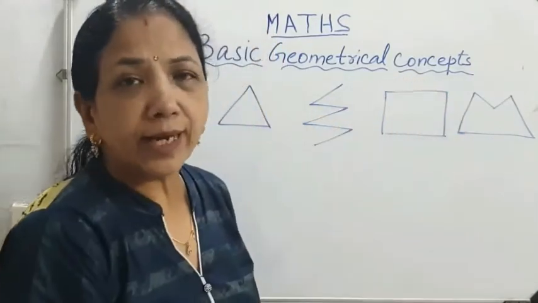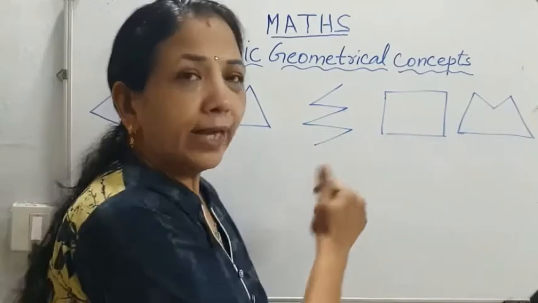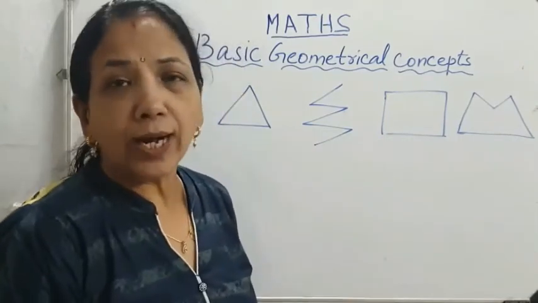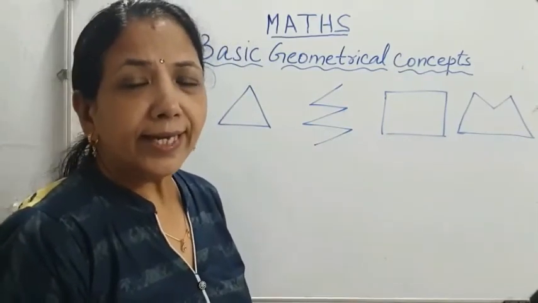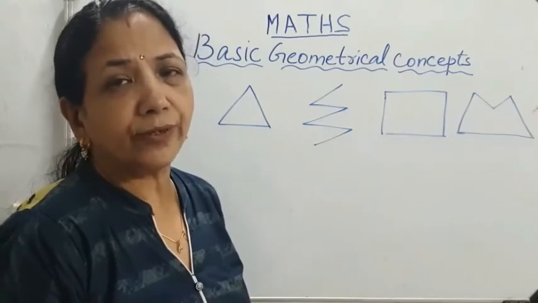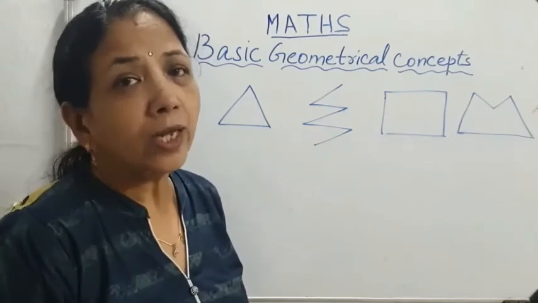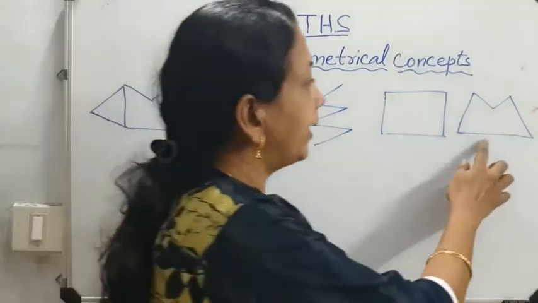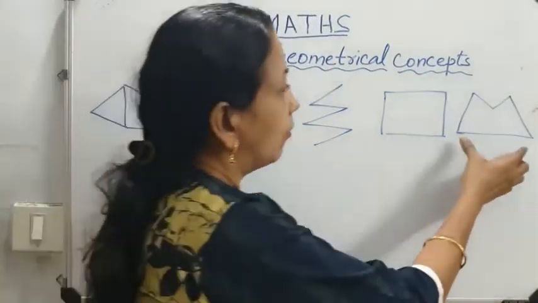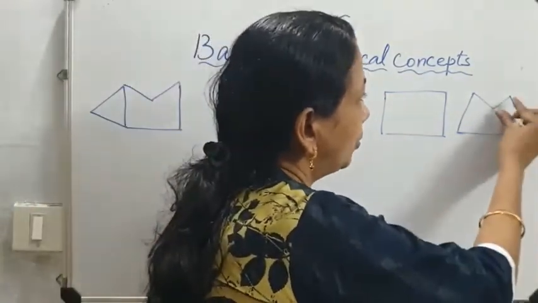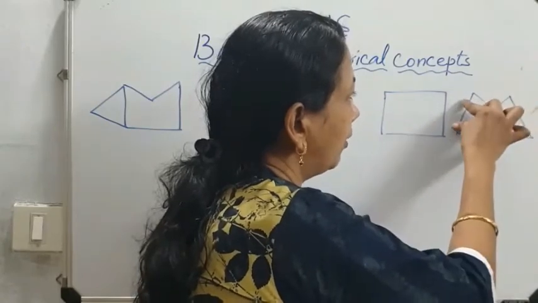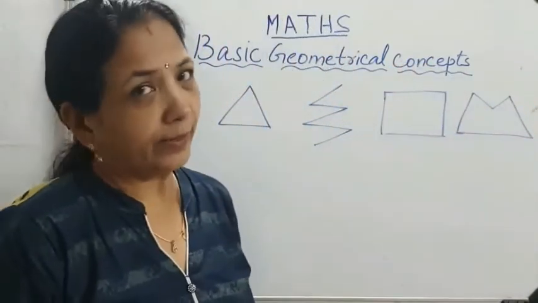So it is a polygon, with 4 line segments joined. That closed figure, or polygon, is called a quadrilateral. And here how many line segments are there? 1, 2, 3, 4, 5. 5 line segments.